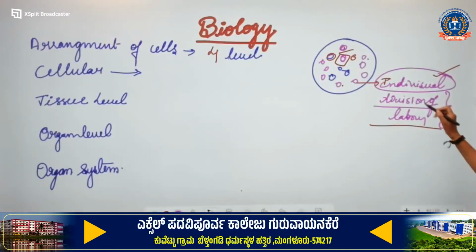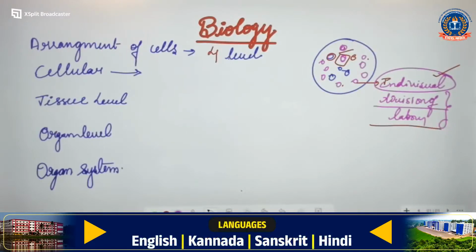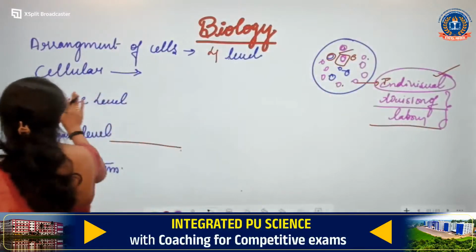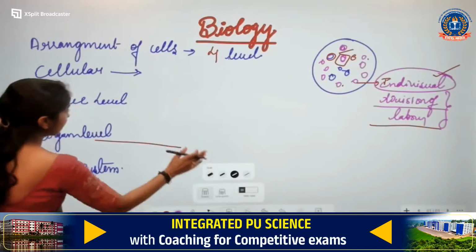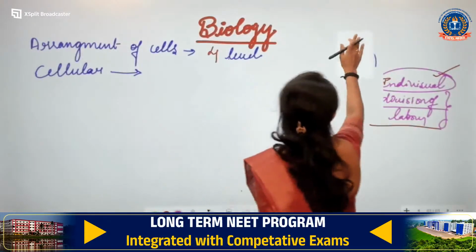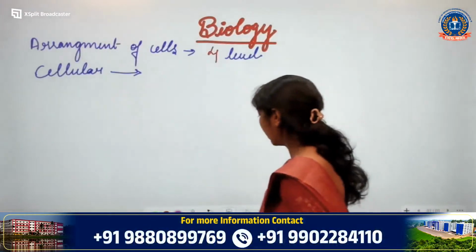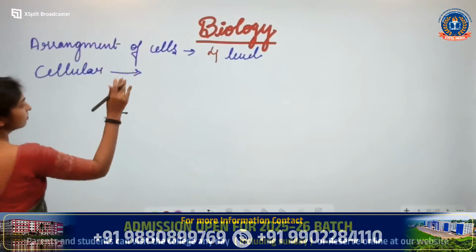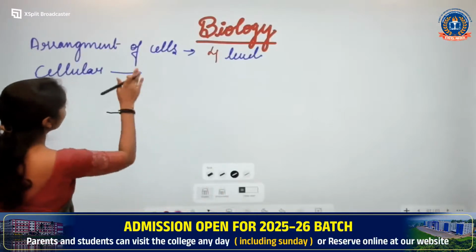I hope these 2 points are clear: the cells have an individual function, and at the same time they show division of labor. Can you give an example for a cellular level of organization? Anyone? Any one example for the cellular level?